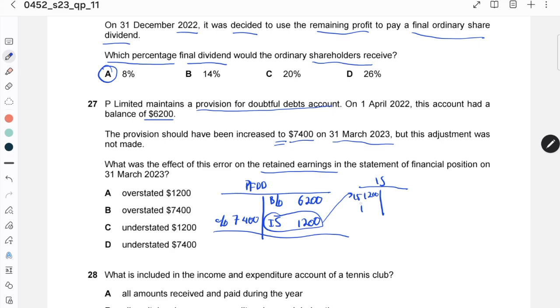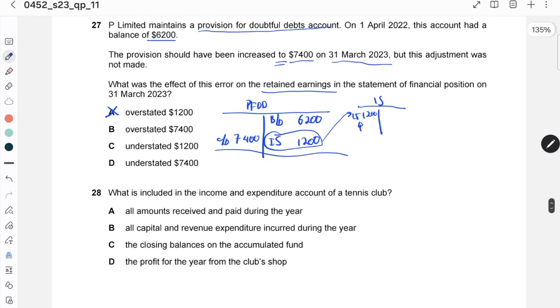So it will increase the expenses. Because this increases the expenses, the retained earnings are overstated by 1,200. So the answer is A.